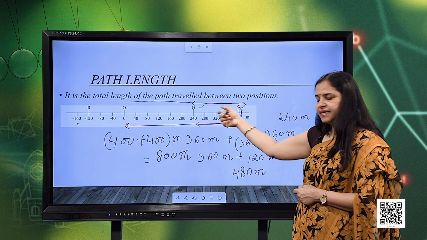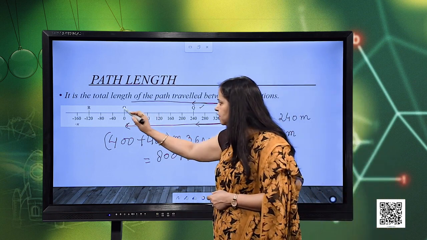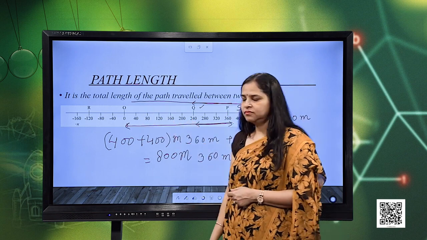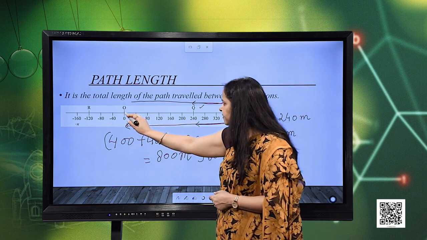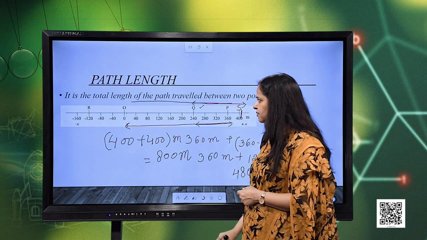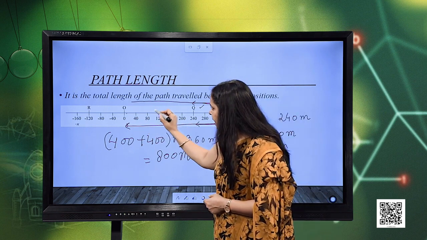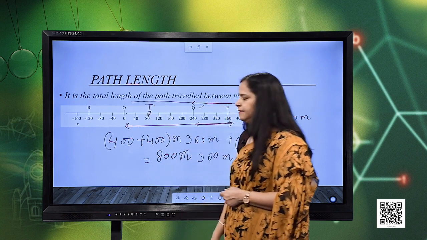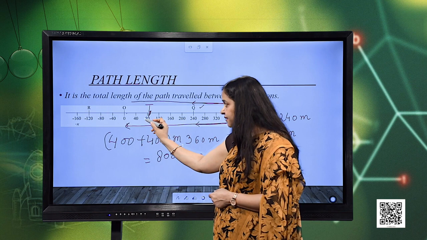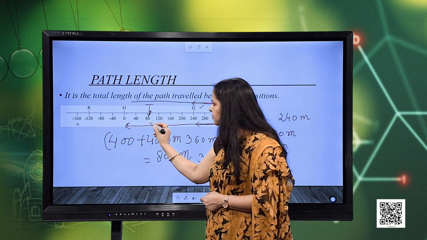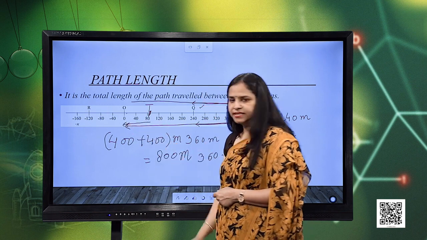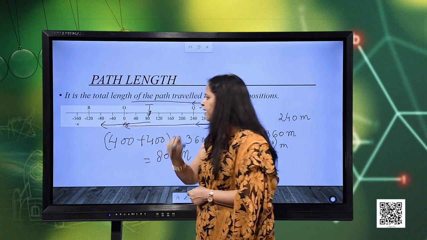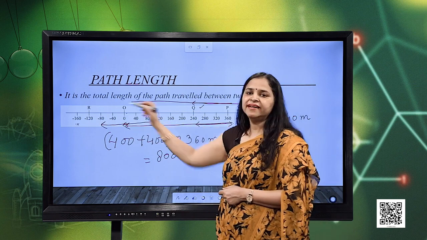Now, I take another example. Suppose the same object starts from point O, right, and then it travels rightwards in this direction and reaches this point at a mark of 80 meters, point T. Then it takes a turn and moves till the origin, continues further in the same direction and reaches a mark of minus 80.